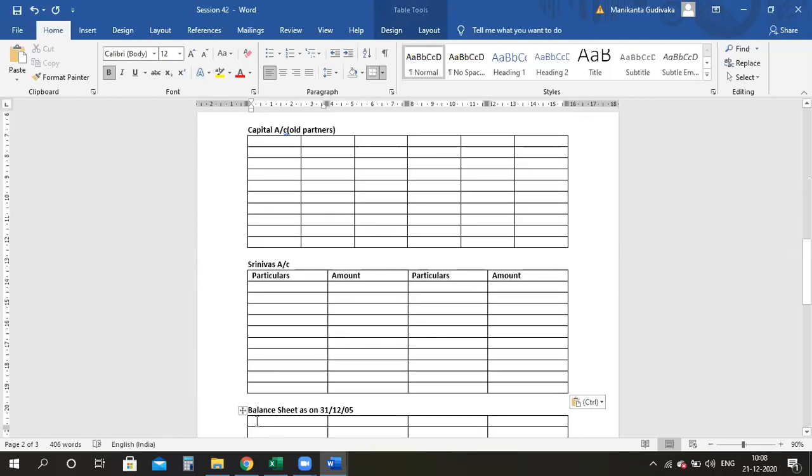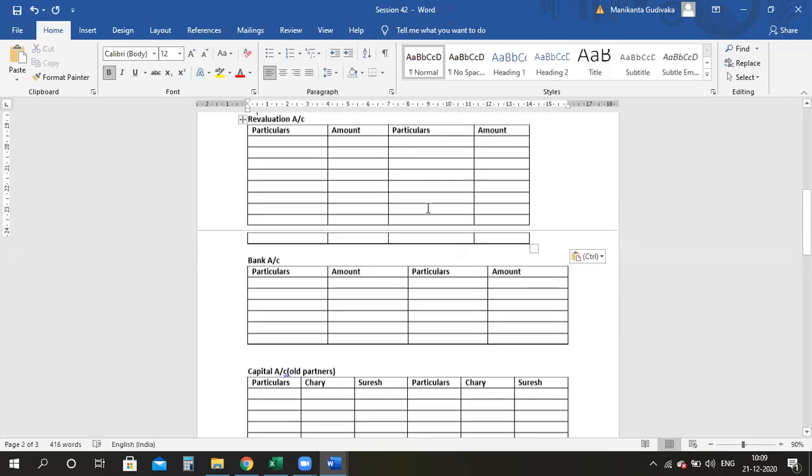Here it will be liabilities. Here it will be assets. Here it is particulars. One column is for Chari and one column is for Suresh. The other side also. Okay, we are ready.